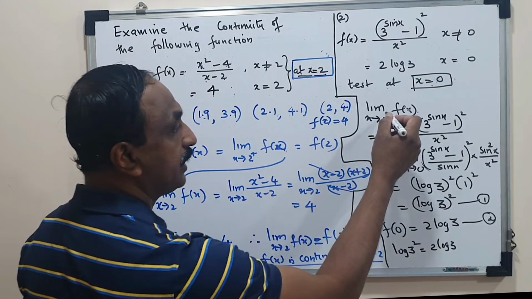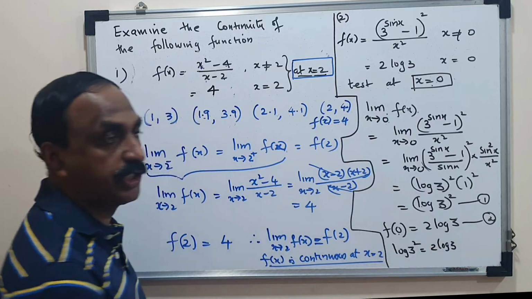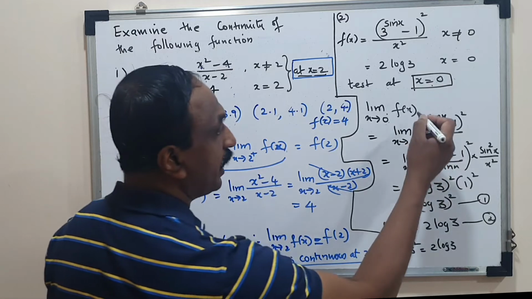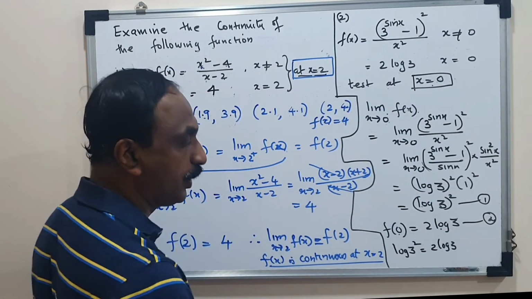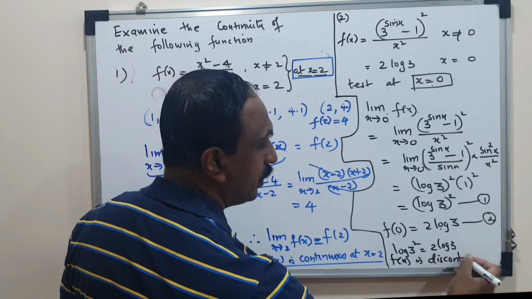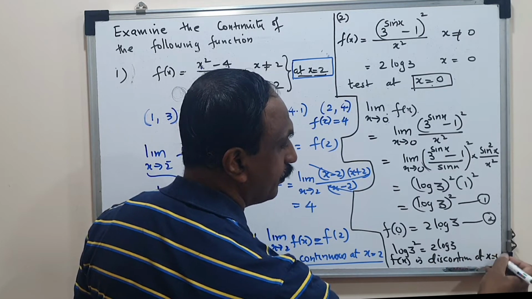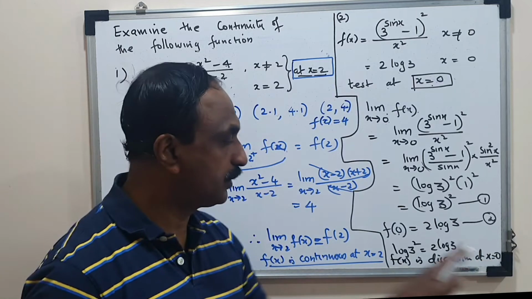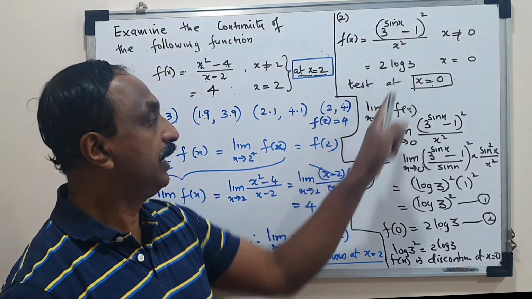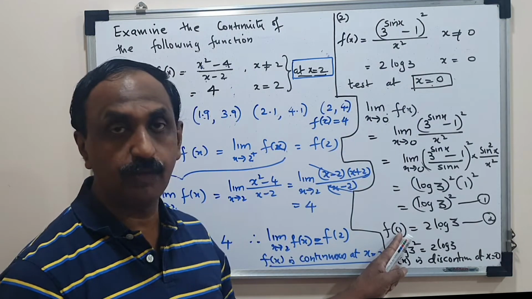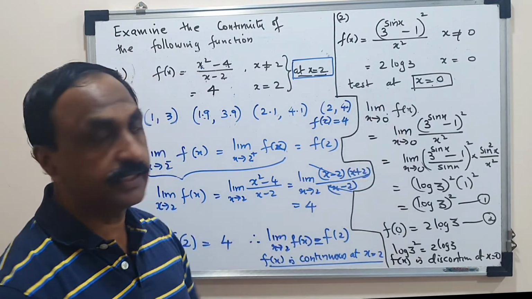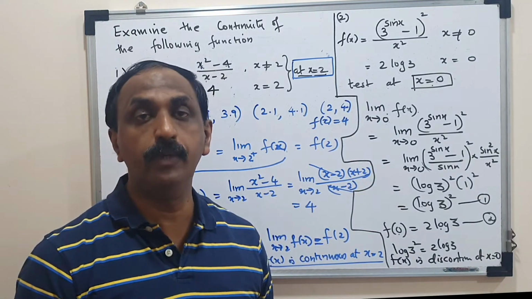So what have we noticed? The limit at x equal to 0 and the function's value at 0, both are not equal. So what is my conclusion? The limit is not equal to the function's value. So f of x is discontinuous at x equal to 0. So the function becomes discontinuous because log 3 the whole square and 2 log 3 are not equal. Therefore, the limit x tending to 0 f of x and f of 0's values are not equal. Therefore, the function is discontinuous at x equal to 0. And this discontinuity is known as removable discontinuity.